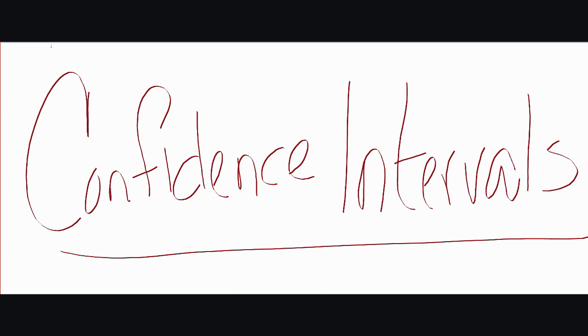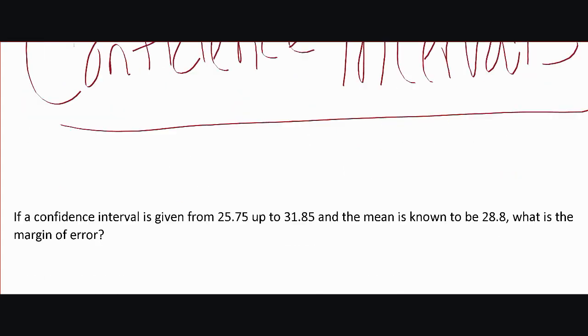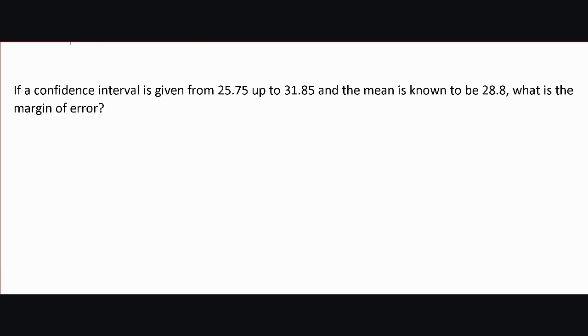So we built this range of numbers in which we are 90% sure that the average height of the population falls. Okay, so that's what these confidence intervals are, and there's a variety of questions we'll be asked to do using these confidence intervals, one of which is the following. If a confidence interval is given from 25.75 up to 31.85, and the mean is known to be 28.8, what is the margin of error?